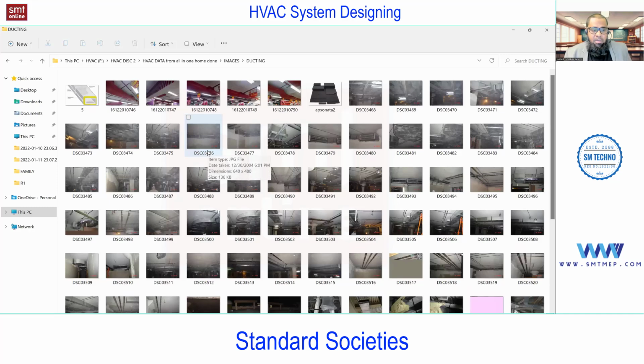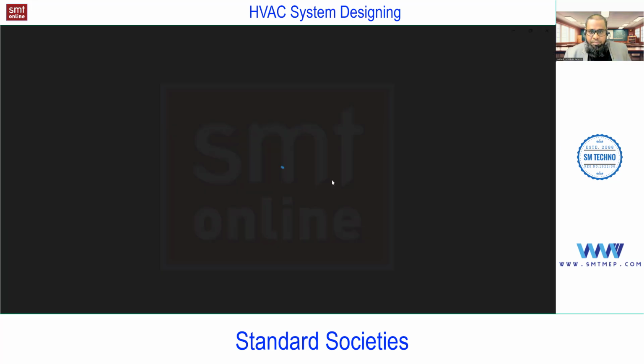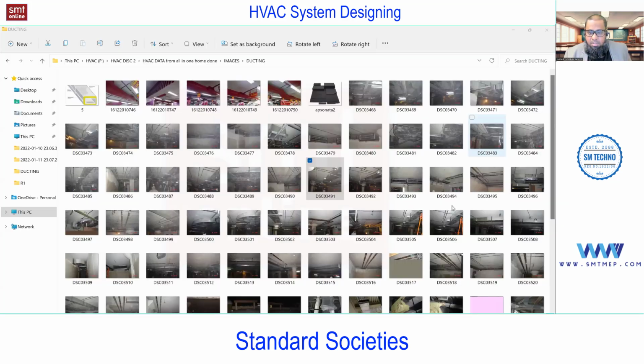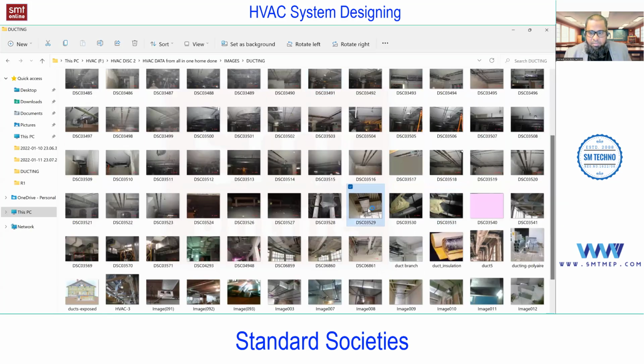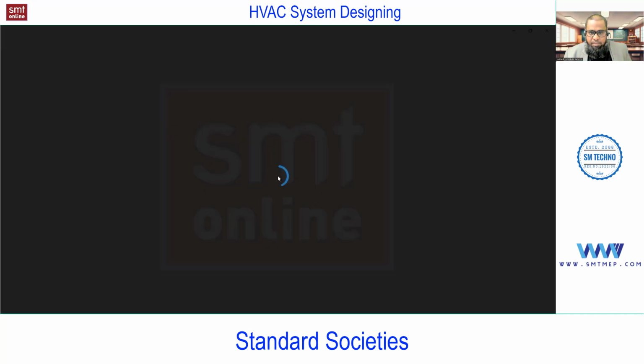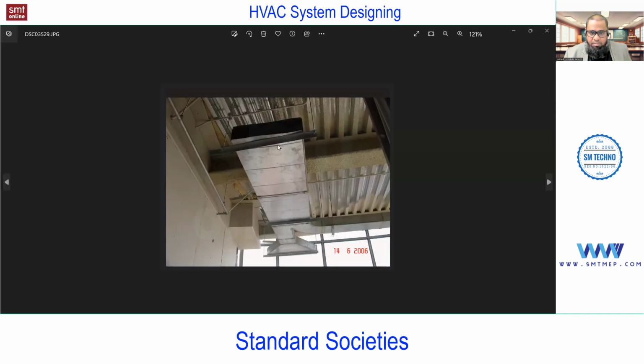We have a separate part 4 in module 1 for ducting. At this level, I'm just giving the idea. You see this sheet metal box, or else I'll show you a simple image. This sheet metal box is a passage used to convey air. We call it a duct. In detail, we'll discuss it in part 4 of module 1.